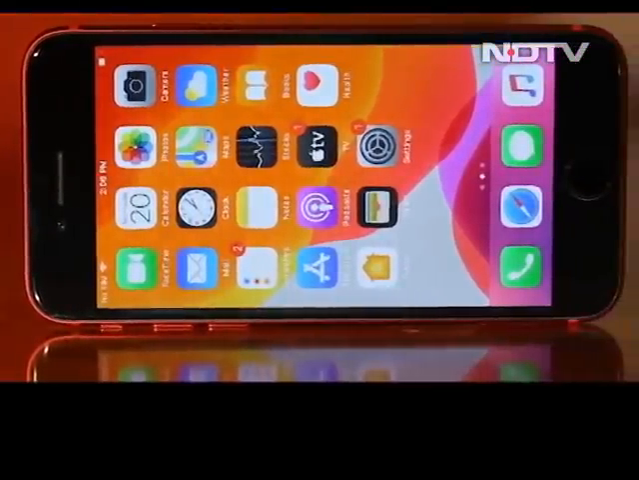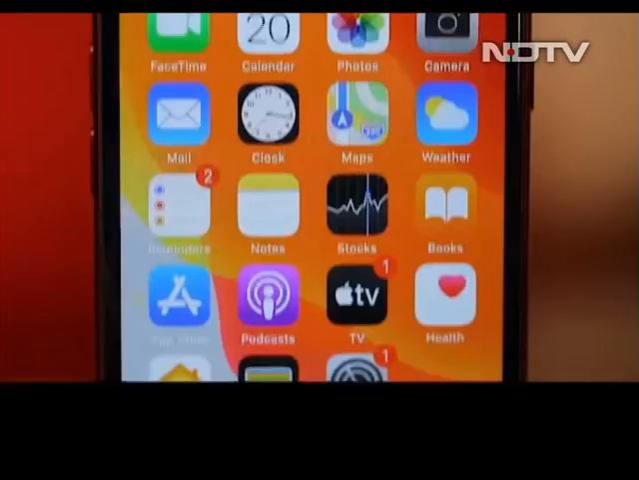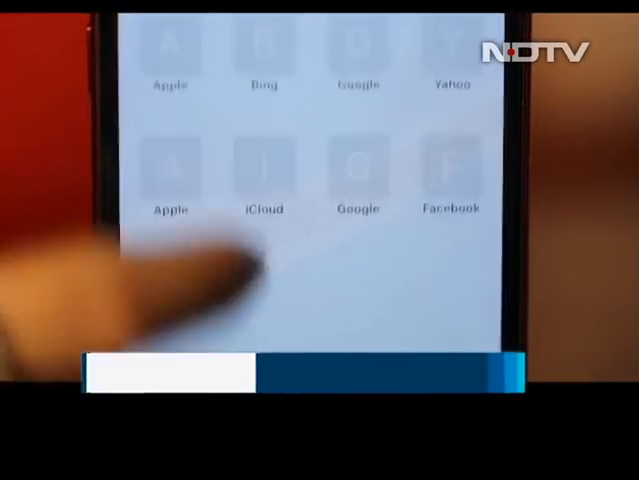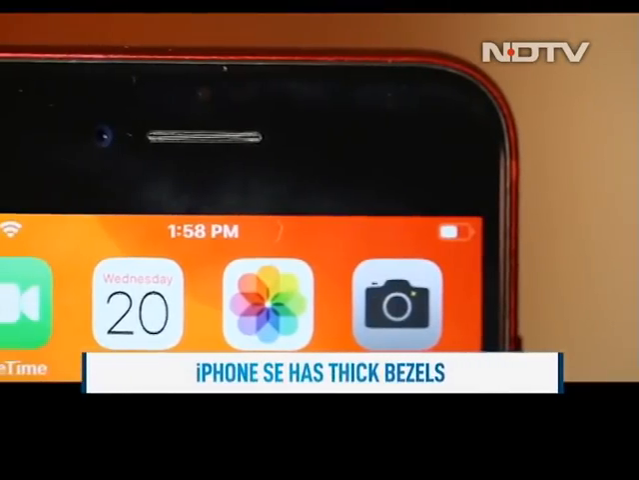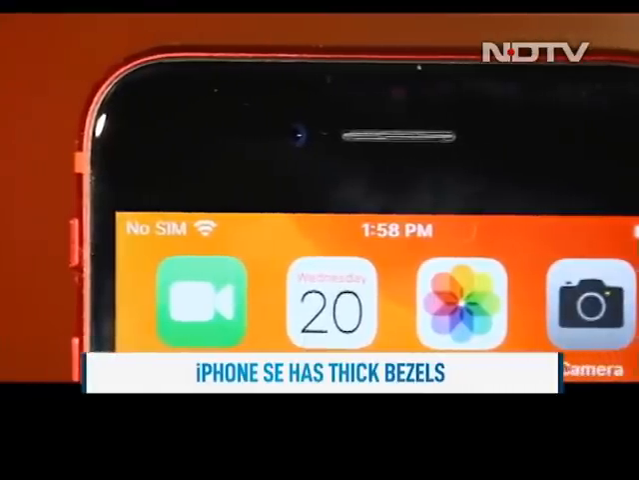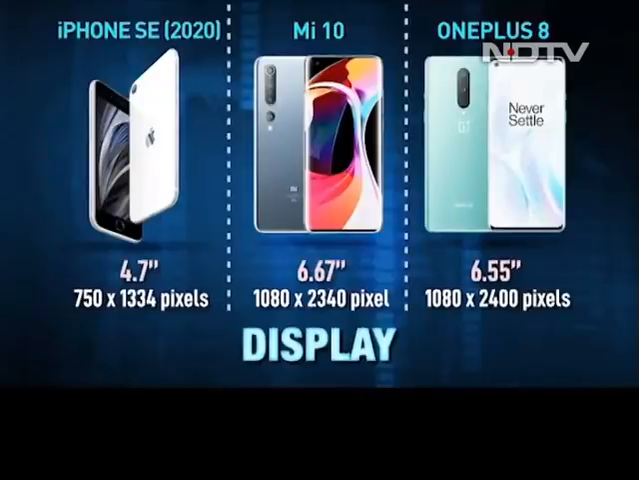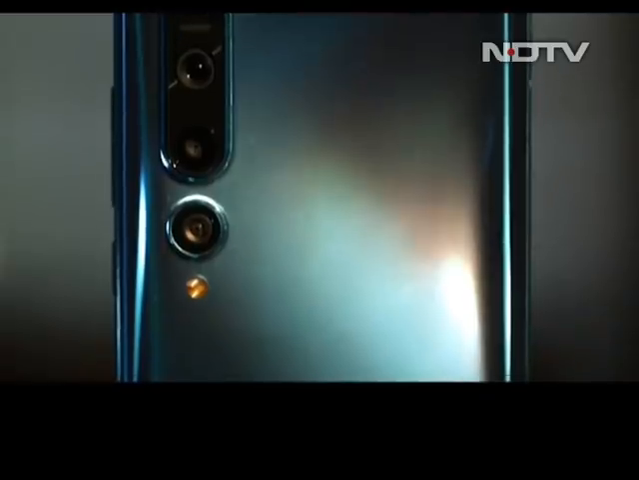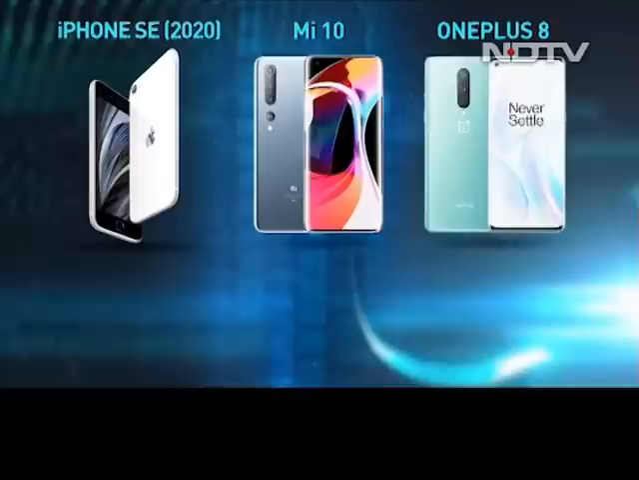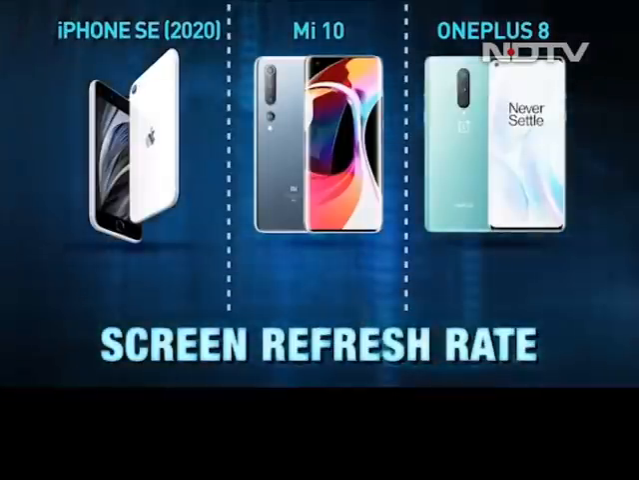Design. While the new iPhone SE brings back the iconic 4.7-inch screen, the design lacks newness. It feels old school with big bezels surrounding the screen. The Mi 10 and OnePlus are beautiful looking phones and are designed with a curved edge-to-edge display with a punch-hole camera and no bezels. Both the Mi 10 and OnePlus 8 come with a 90Hz refresh rate and win the